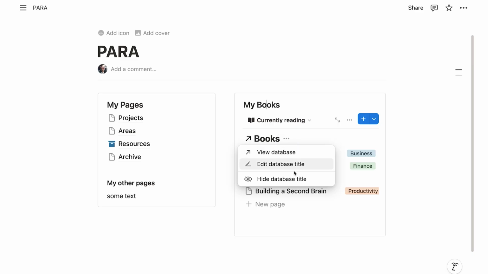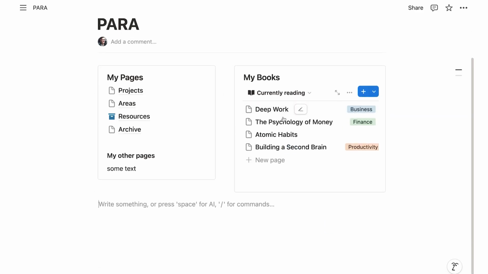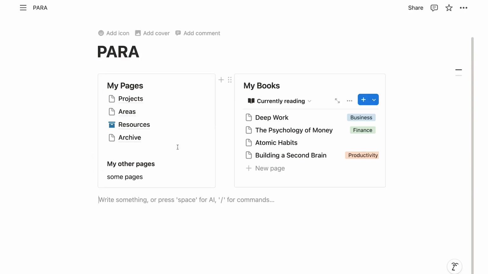So let's click on the three dots here and let's say hide database title. Perfect. So now I have my two column layout with the books on the one side and my other pages on the other side. Now there's one last thing that you need to understand about databases, and that is that every entry in a database is actually a page.